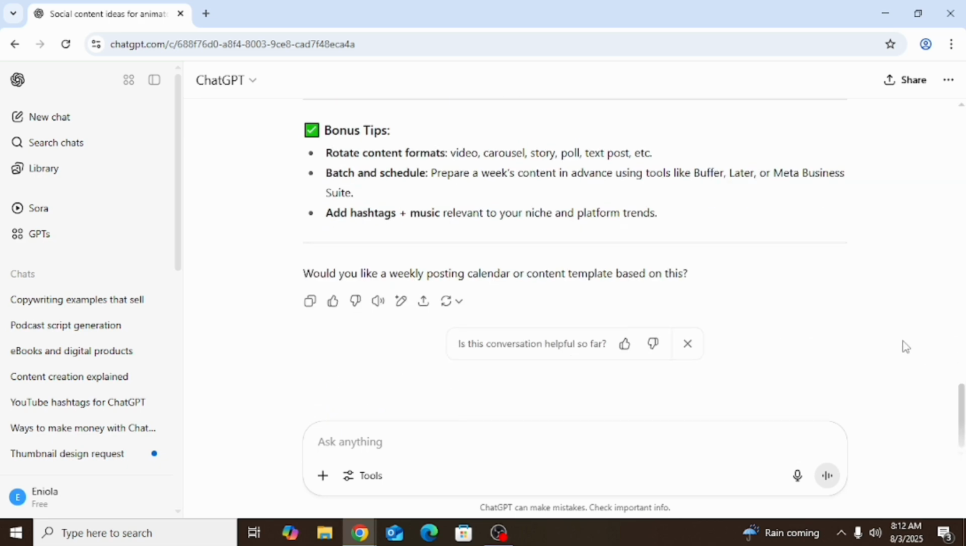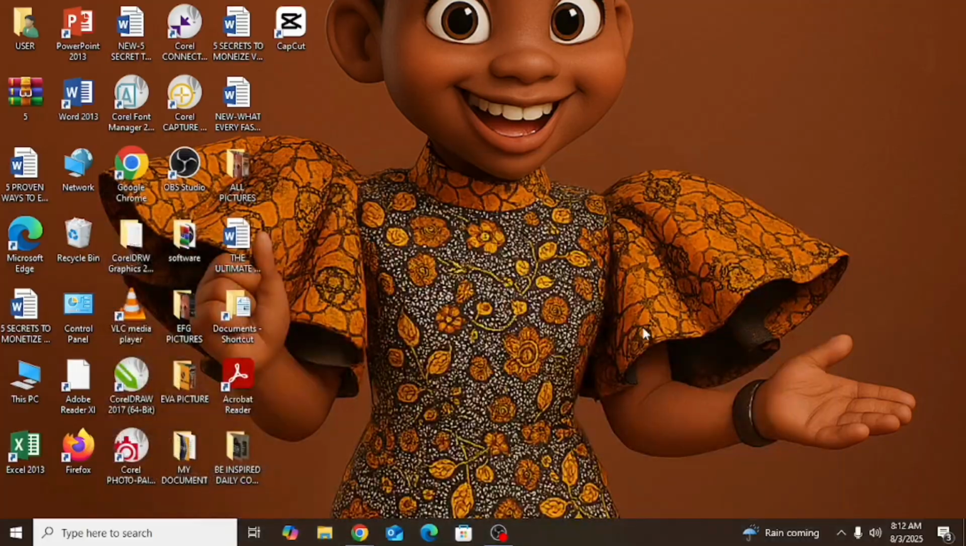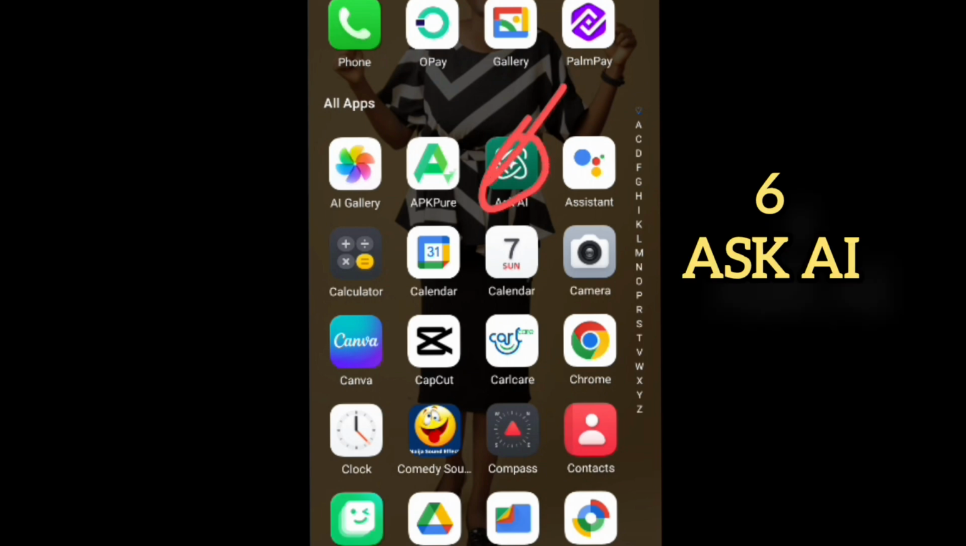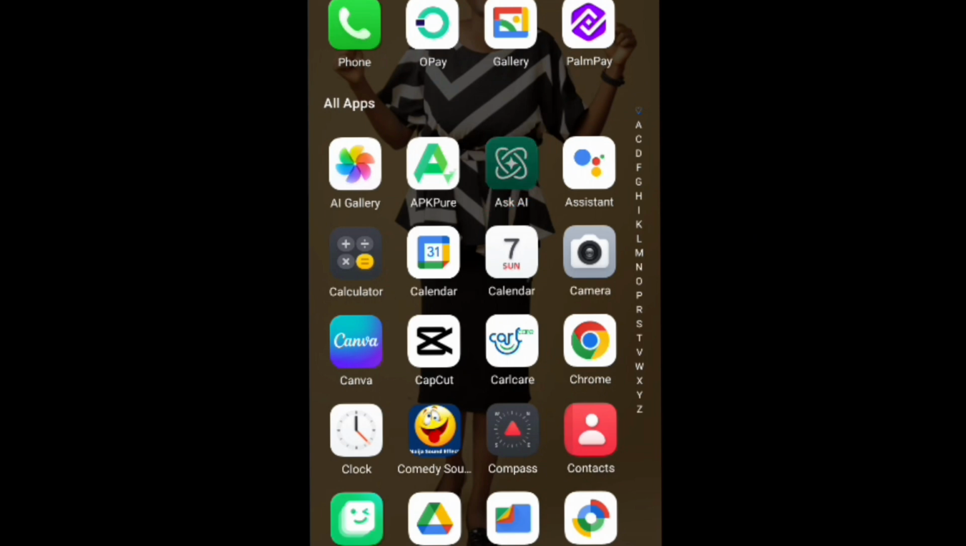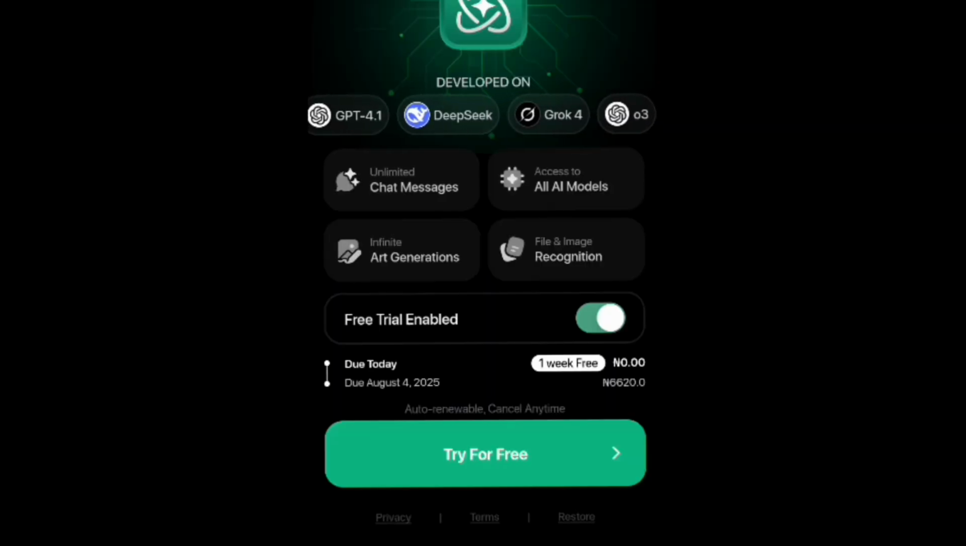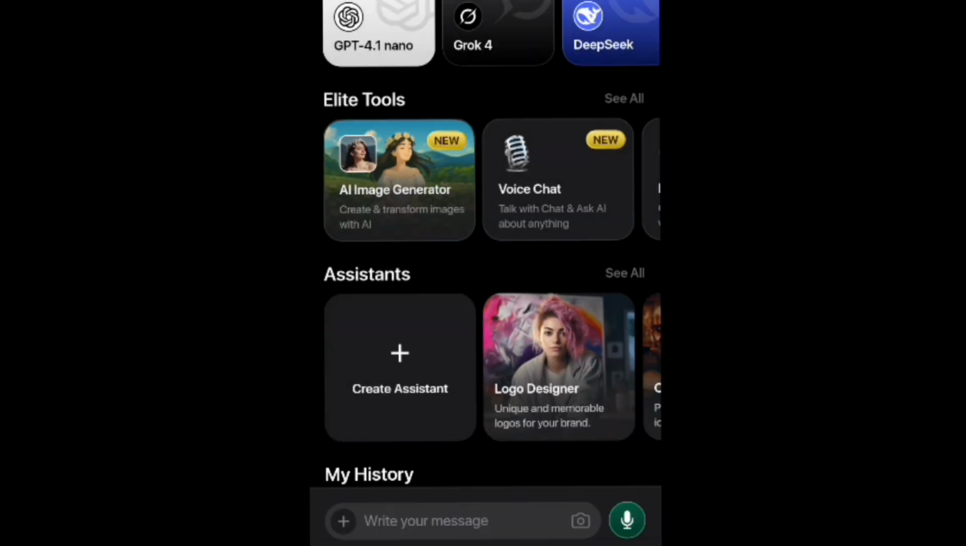So you can always use ChatGPT to grow your brand. Another way to make money using ChatGPT is by downloading this app. You can see Ask AI. Yes, I've used this app some years back, and it is really also a resourceful tool. It has really segmented everything, be it just the summary of everything I've been seeing.